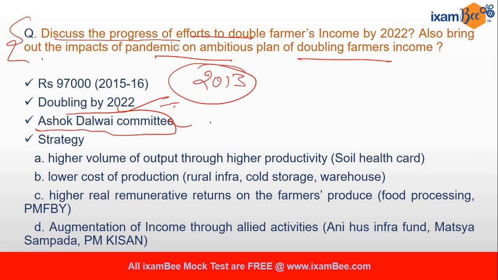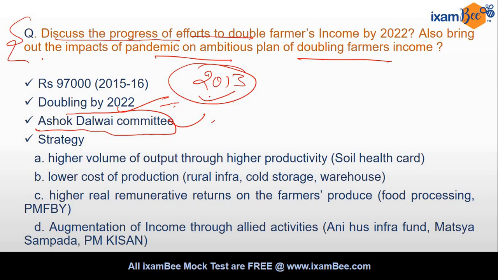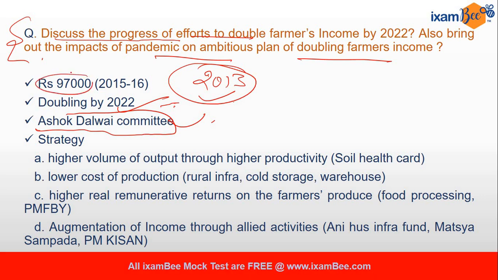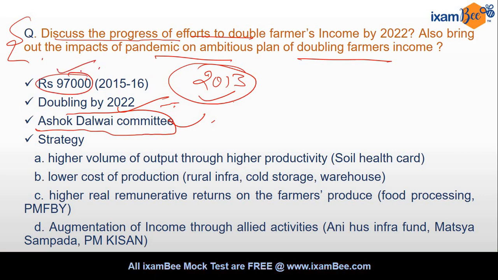So this committee has extrapolated the data of 2013, and they have arrived at the income of farmer in 2015-16 as 97,000 rupees. So we need to double this 97,000 by 2022. Okay, so in that direction government has taken many steps.